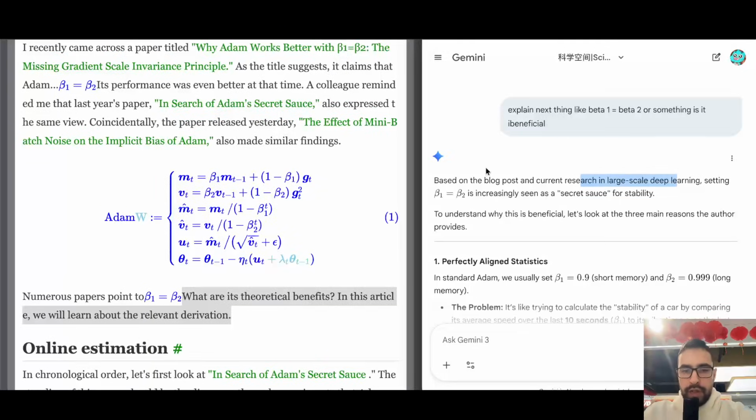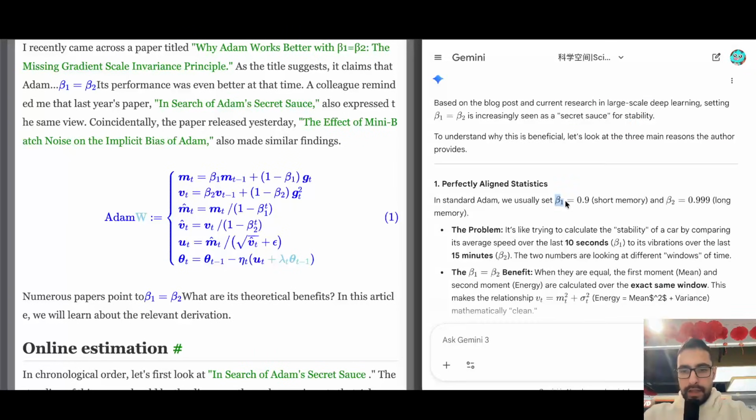So based on this blog post and current research, setting beta 1 equals beta 2 here seems to be the secret sauce for stability. Here we can get some research inspiration to write our own research papers and stuff. But let's continue reading. The idea here is that this beta 1, if it's set to 0.9, has a shorter term memory than if you set beta 2 at 0.999. So this is keeping a lot of the old gradients. So the idea is this is keeping the short-term memory, this is keeping the long-term memory, and then we are using both.